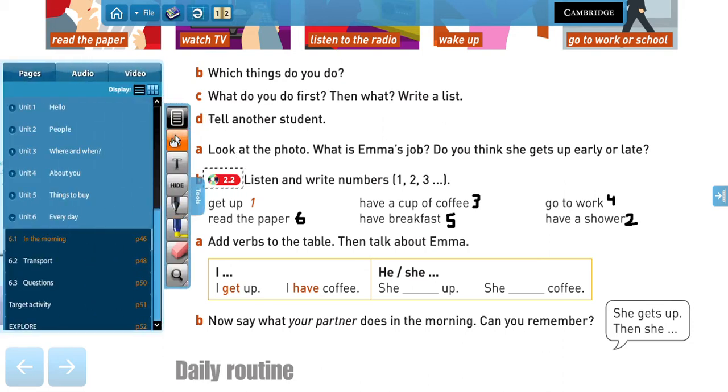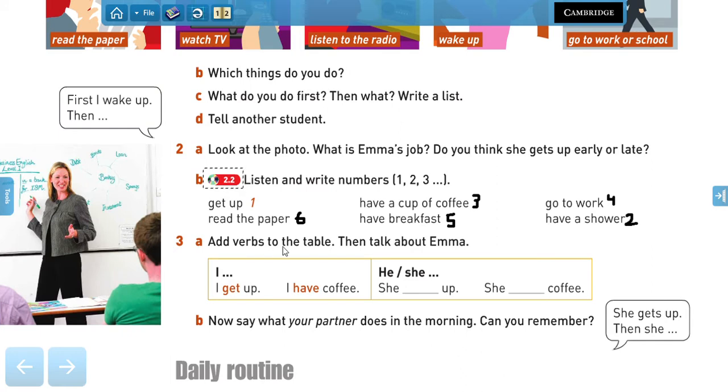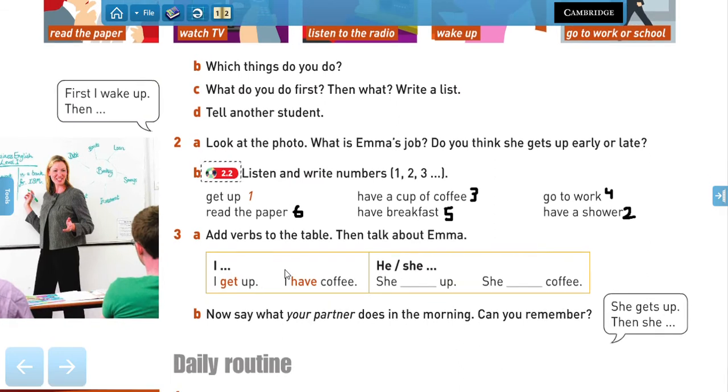Very good. Now, let's try to add all of these expressions to this table. And if you pay attention, we have 2 different categories, right? Expressions we use with the subject I, the pronoun I, and the pronoun he or she. So we have I get up, I have coffee, I go to work, I read the paper, I have breakfast, and I have a shower, right?